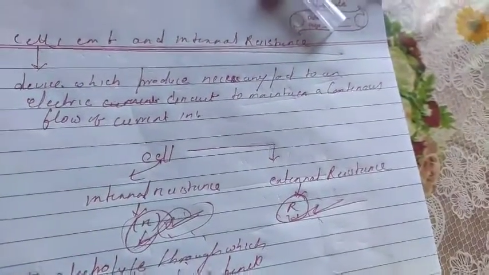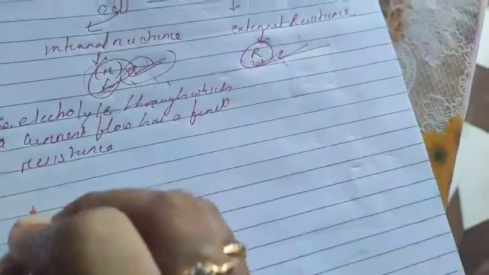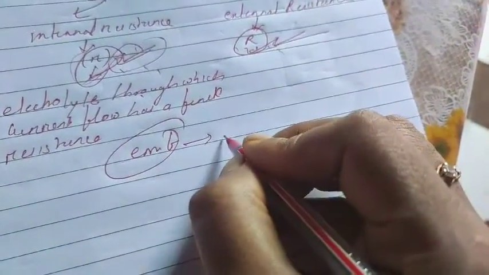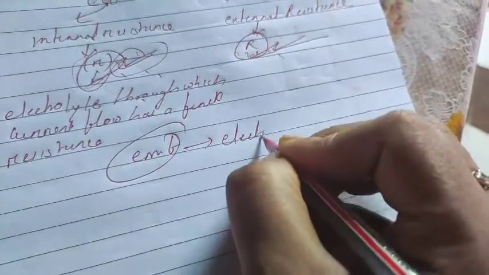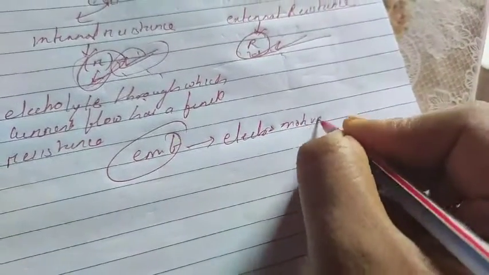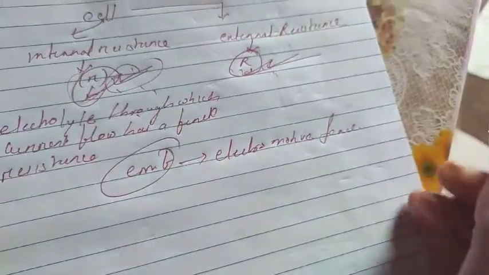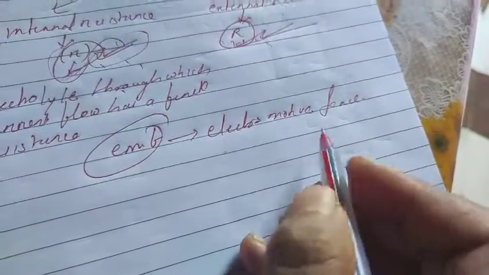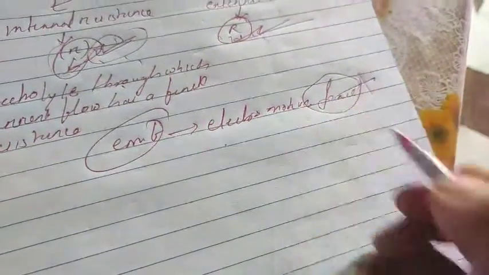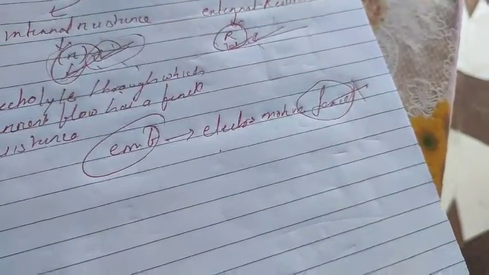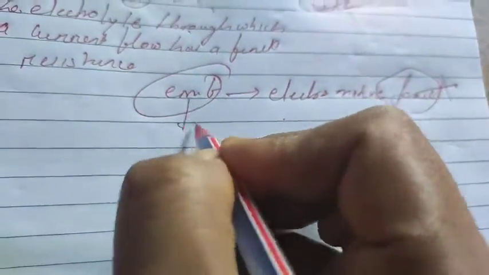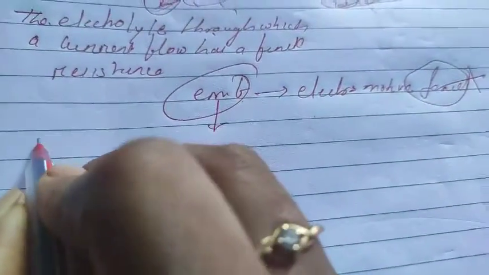Now the second thing we will come to. What is that? EMF. Normally if you search in many books, it is given as electromotive force. But here there is no work related to force. There is no concept of force present here. Basically the concept is totally different. What is that, student? It is related to the potential difference.